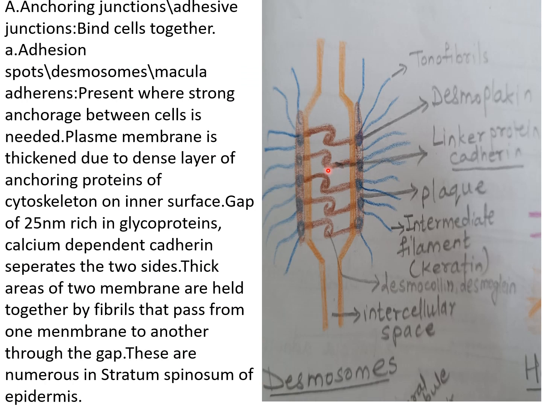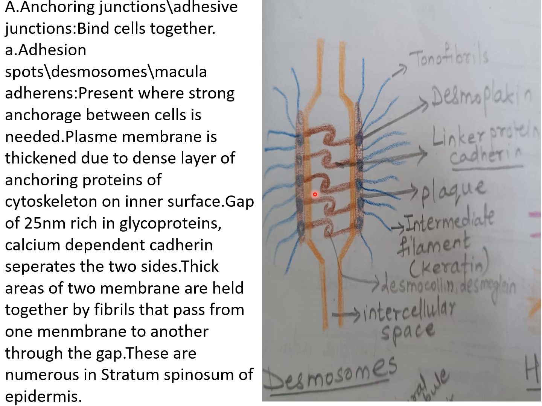The first variety of cell junction is anchoring junction or adhesive junction, among which the first subtype is desmosome, which is also known as macular adherence. Such type of junction is present where the cell or tissue undergoes continuous mechanical stress.